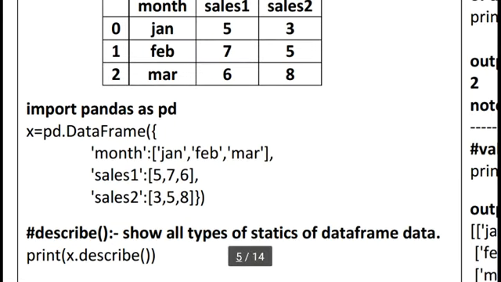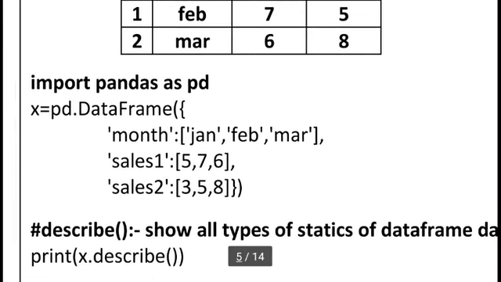Here you can see I am taking a variable x equal to pd.DataFrame. Last time we used np.array, but here our concept changes, so I am using pd.DataFrame. In DataFrame, the D and F are always capital. Here I am using a small bracket opening, and next I am using a curly brace. This is important. Last time in NumPy we used only square brackets opening and closing, but here we can use curly brackets. So you can see one thing changes.